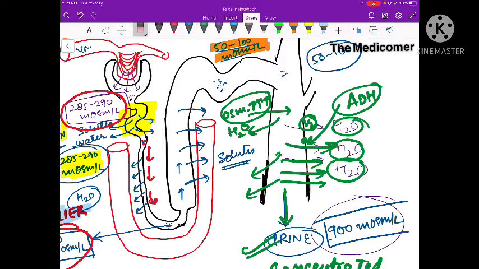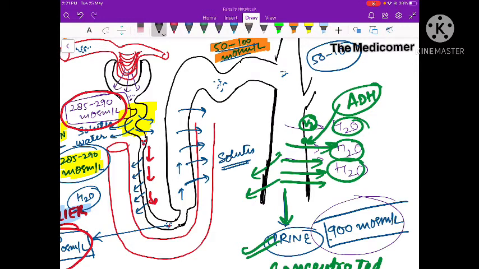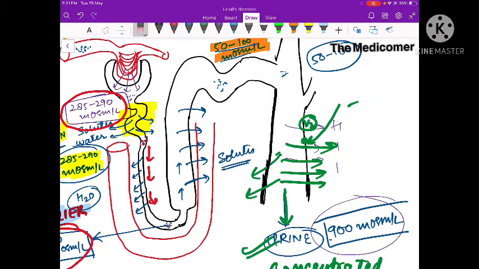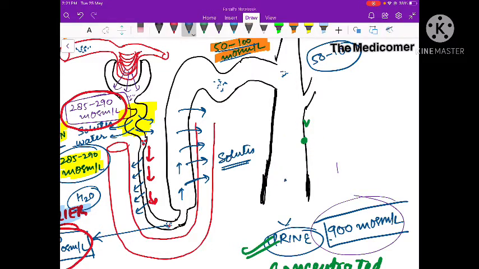So in order to maintain this high osmolarity of the interstitium, another component of the counter current mechanism functions. Another component functions, which is called the counter current exchanger. Let me try to make you understand what the counter current exchanger is.